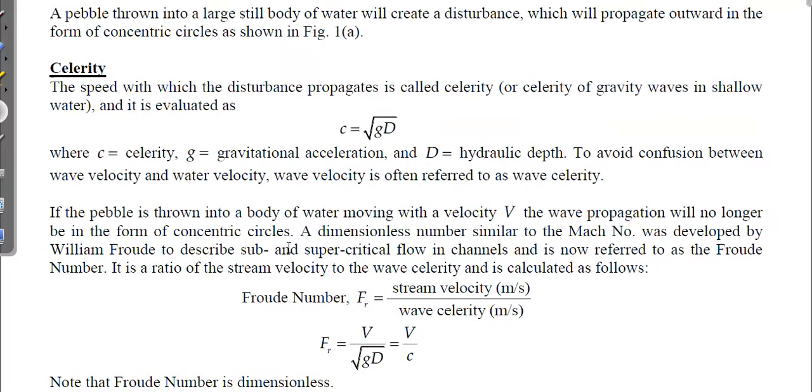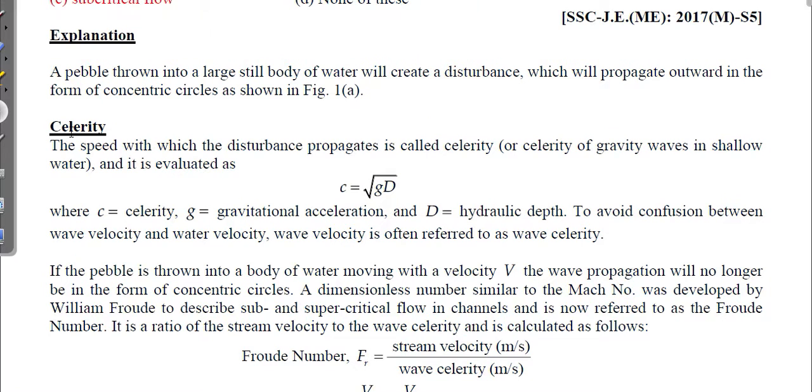Here V is 0. Now we will define a term, that is celerity. What is celerity? It is the speed with which a disturbance propagates. We know these disturbances are propagating outward, so what is the speed of that propagation? That is known as celerity, or celerity of gravity waves in shallow water. The formula is given by C equal to under root GD, where G is gravitational acceleration, D is hydraulic depth and C is celerity.